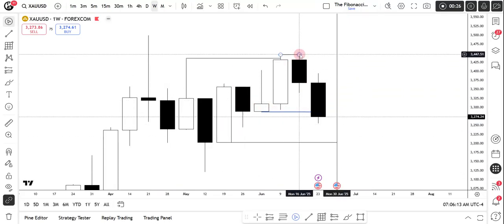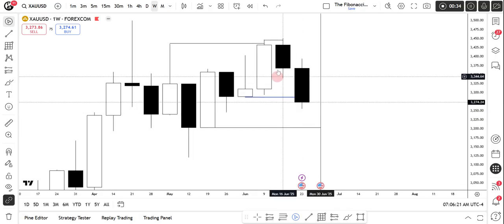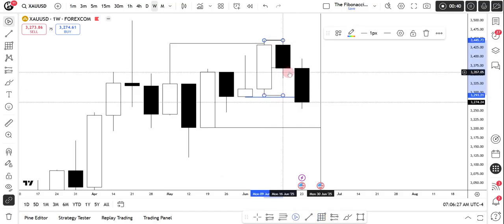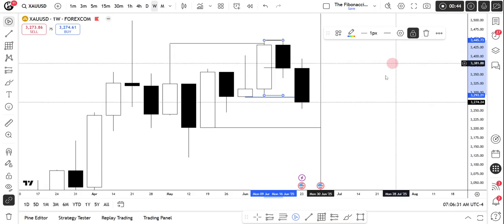Then the previous week, in the middle of June, we swept out the high of the previous month, and then we were going lower and lower. And if you see, we have aggressively closed below from the 2 weeks, and we are also disrespecting the 50% area of the bullish candle. That's a clear sign that we are going bearish.